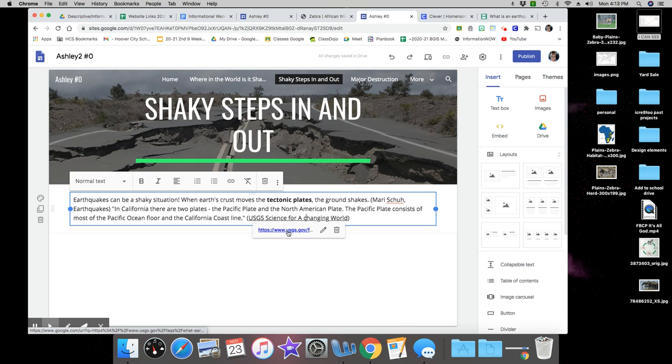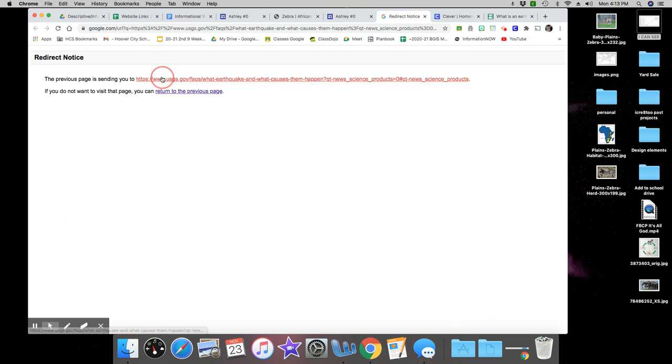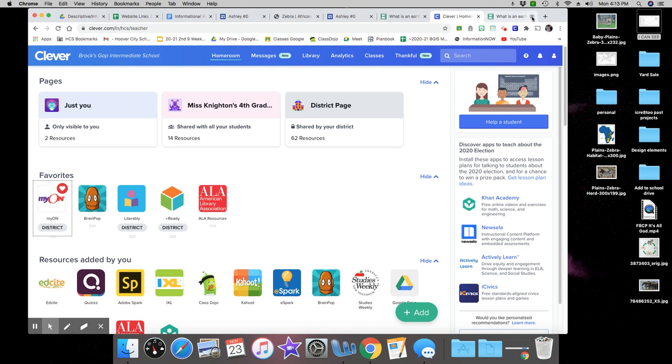And if you see here, it'll take me right to this page if I click on it when I'm in preview mode. Okay. But if I click on it now, it's going to give me a redirect warning to take you to that page, but you can still simply say, yes, I want to go here. And it's going to take us to the page in which I got that information from. See? So it's the same page, right? So now I have that done.